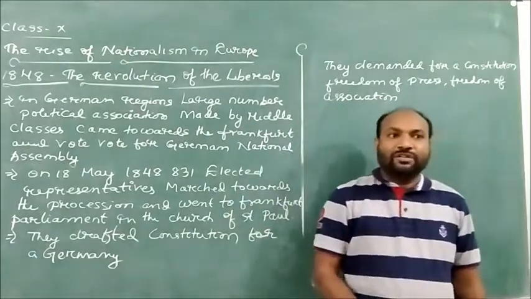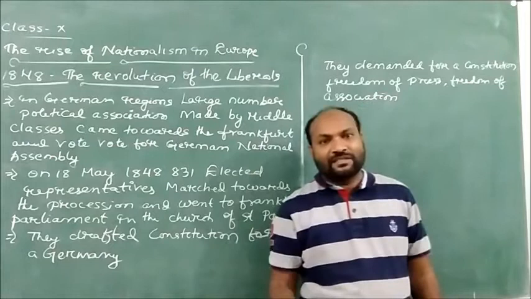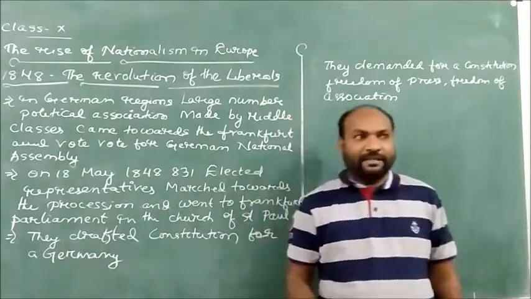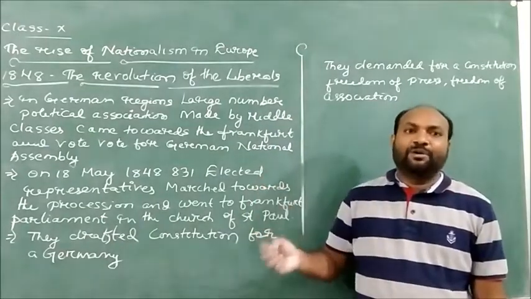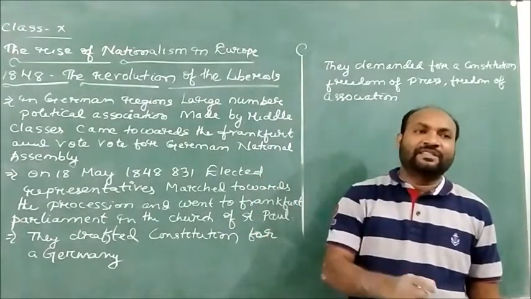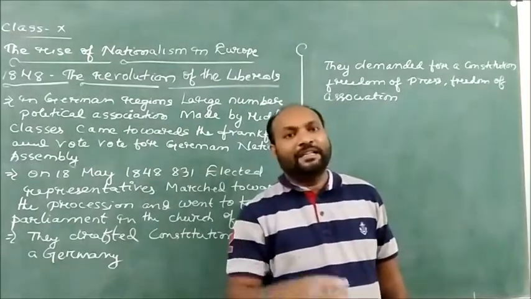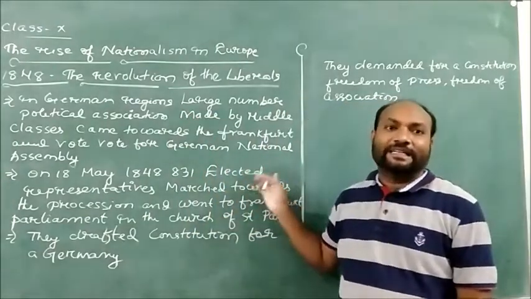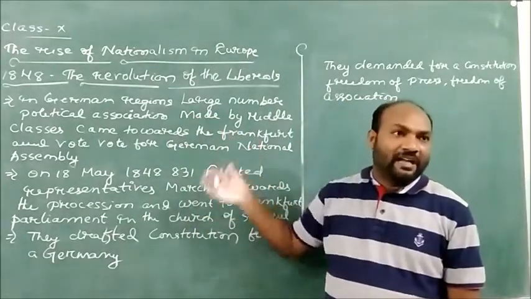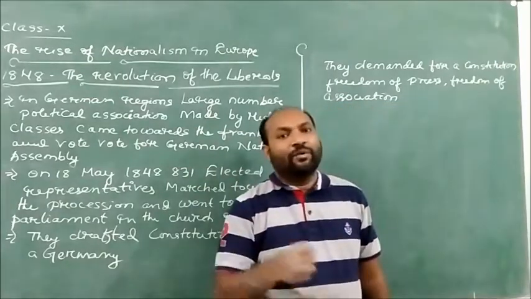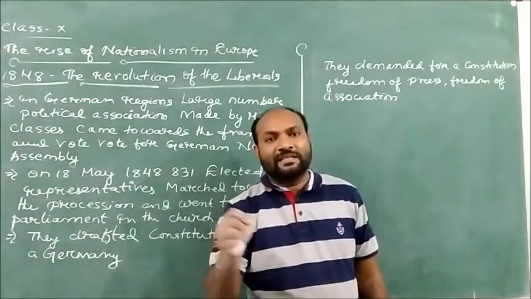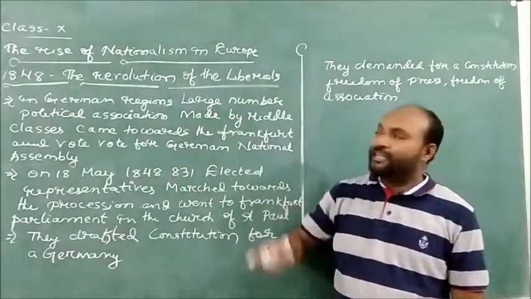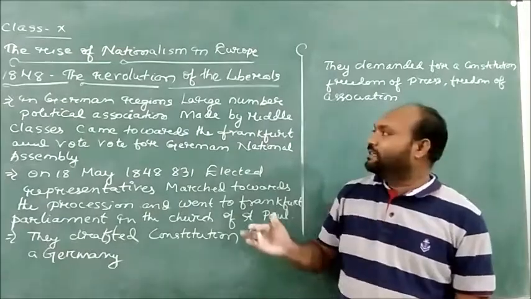And when they came with such strong associations, the liberal groups became very weak, and with the power of these conservative groups, the kings as well as the aristocracy, they successfully disbanded the parliament and cancelled the 831 elected representatives. Frederick William IV became very successful in suppressing the liberal movements of 1848.